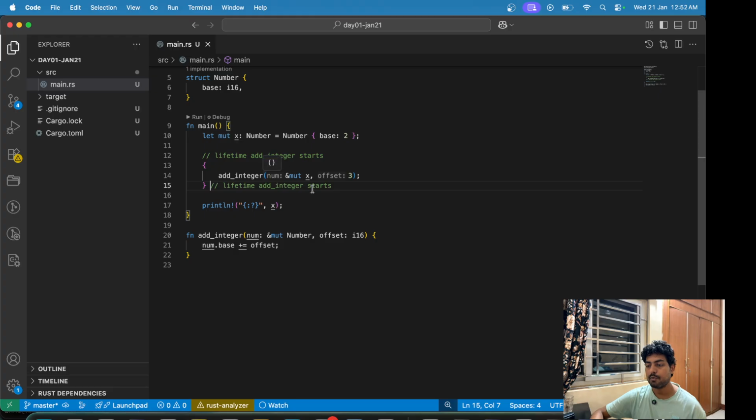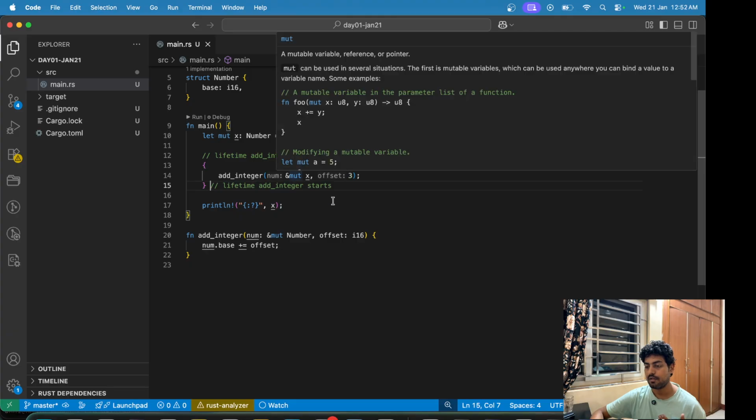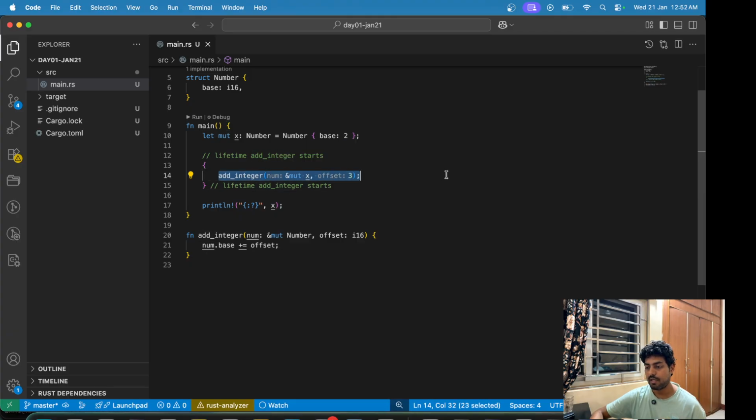And inside that we are mutably borrowing this value x, this variable x, and then this function goes out of scope, and the mutable borrow of x is returned back to the original scope, which is the main here. So once we have returned back the mutable borrow, we can now simply print x here. So that is also fine. We are able to do that. There are a ton of concepts even when you do a simple function implementation, but once you get used to this, you'll be pretty comfortable that okay, this is fine.